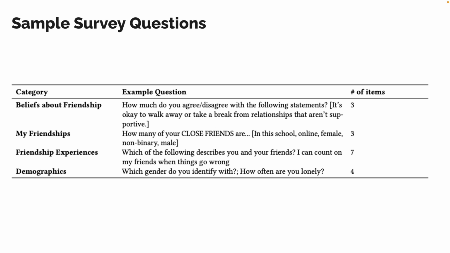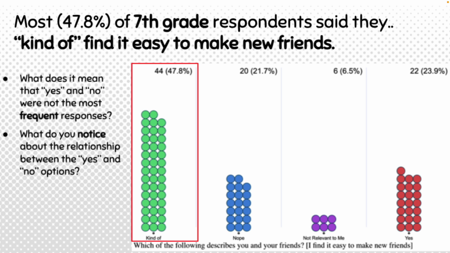To provide students with personally relevant data about friendships, we created a 17-item survey that focused primarily on beliefs about friendships, describing their own friendships, and certain friendship experiences like bullying. We provided it to all the seventh grade classes, collected about 92 responses, and then generated charts that the students analyzed, like this one, where 47.8% of seventh graders say they find it kind of easy to make friends.